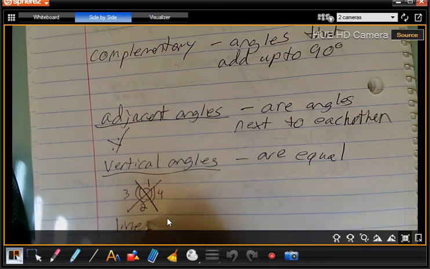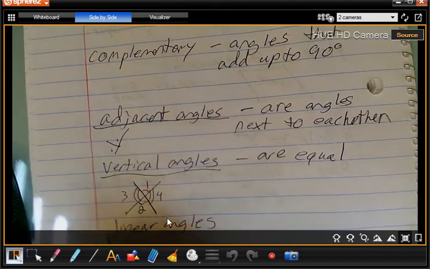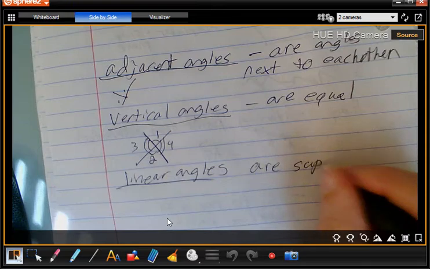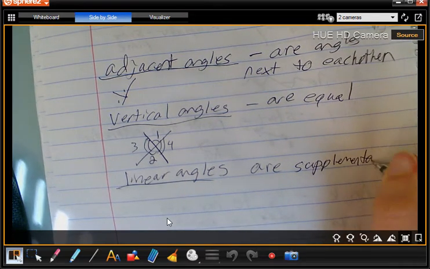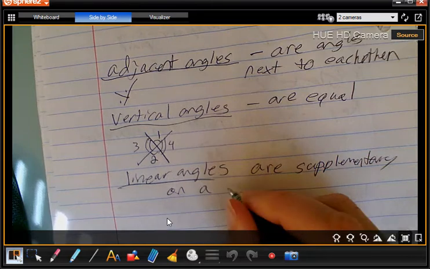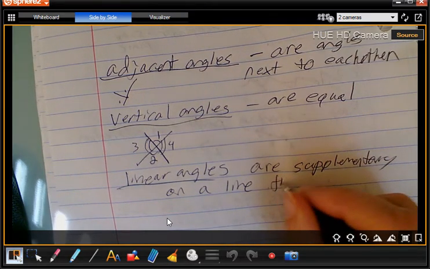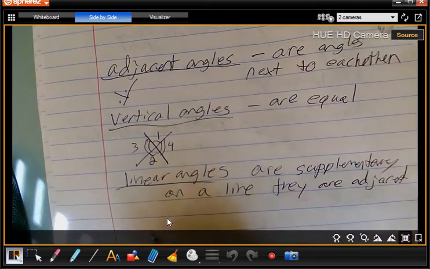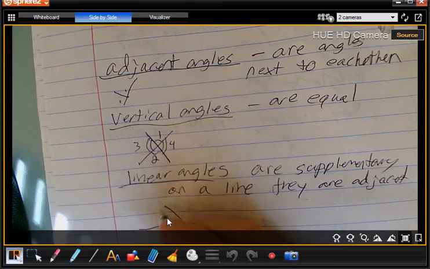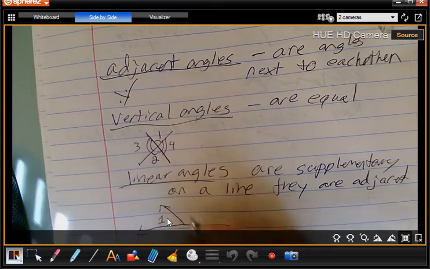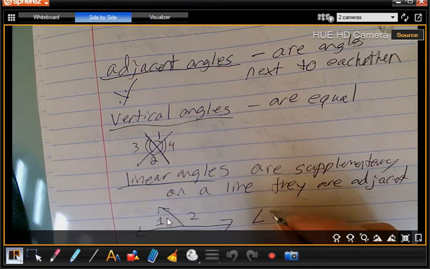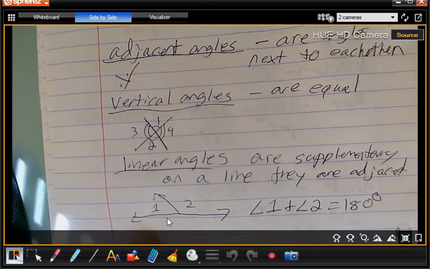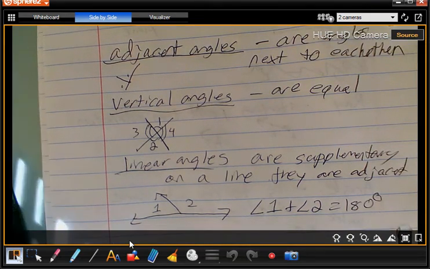Last one, linear angles are supplementary on a straight line. They are adjacent. Okay, so if I draw a straight line, it's 180 degrees. We've got angle 1 and angle 2 are supplementary. That means angle 1 plus angle 2 equals 180. And since they're on a straight line like that, that's why we would classify them as linear angles.